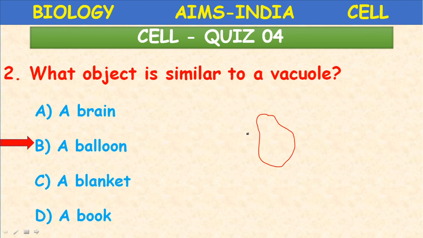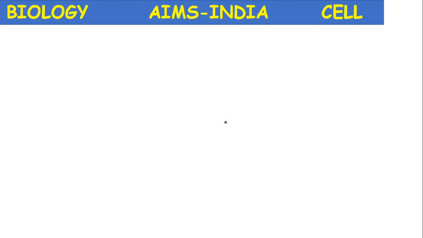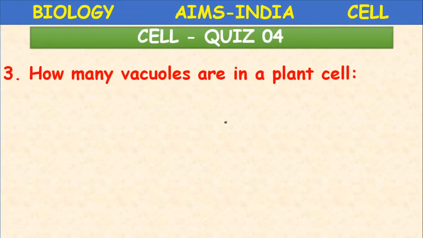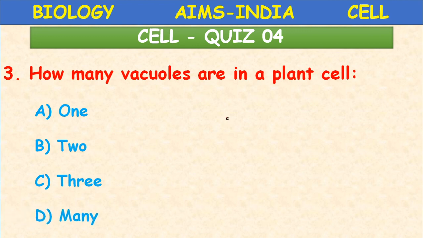Okay children, it is a balloon-like organelle. It is made up of a single membrane. That membrane is called the tonoplast. Next, how many vacuoles are there in a plant cell? Only 1. A is the correct answer.